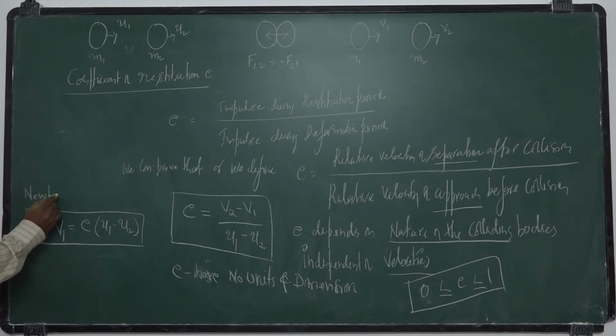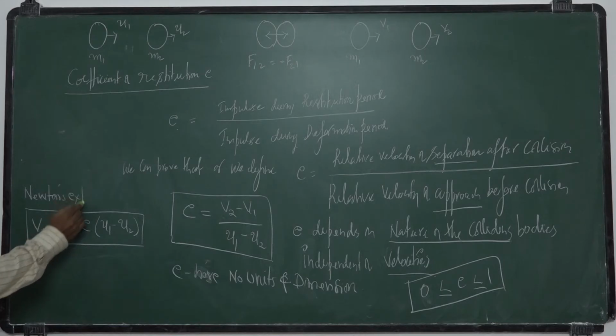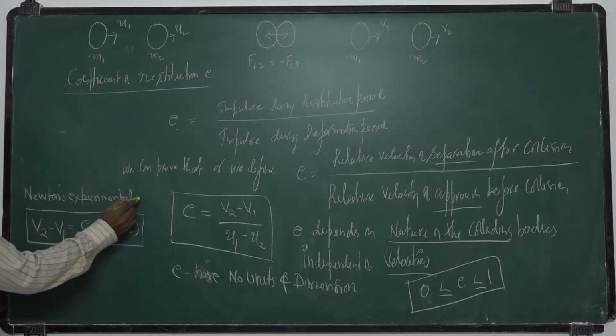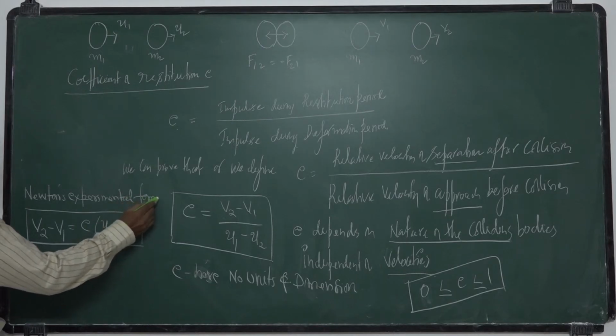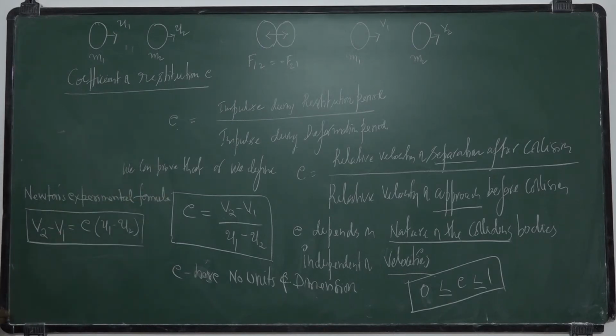This is called Newton's experimental formula: V2 minus V1 is equal to e into U1 minus U2. Okay.